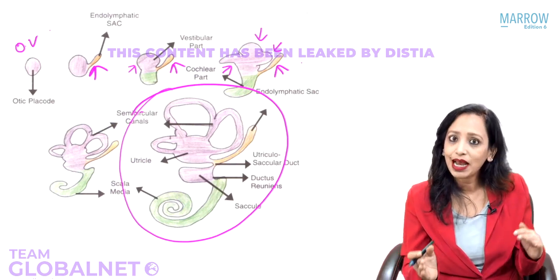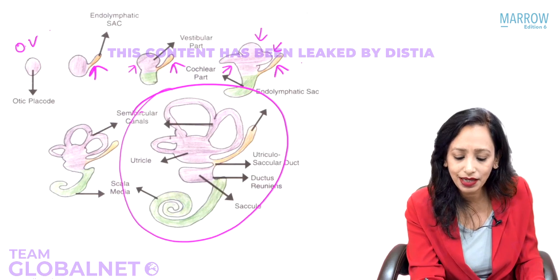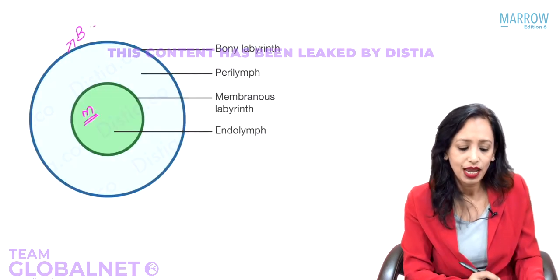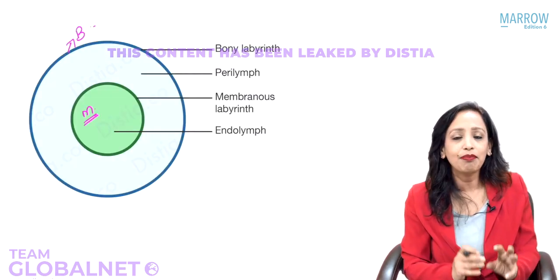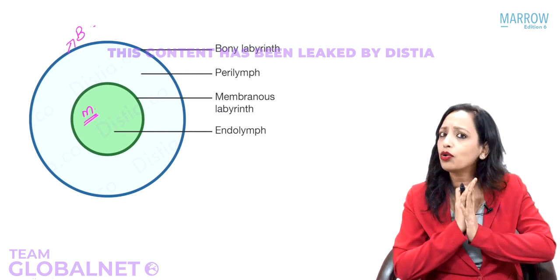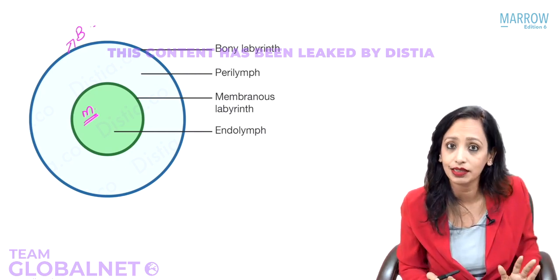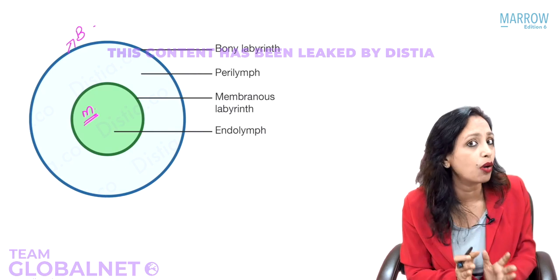So let us come back to the basic architecture that we just saw. It is exactly like this. Yes, the membranous labyrinth is a complete sac. It is not opening anywhere into anything. Is that clear? It is just that it is not in this round shape.